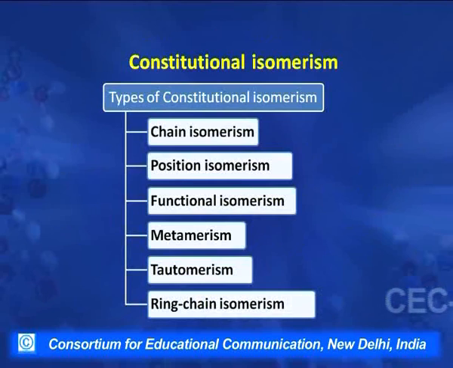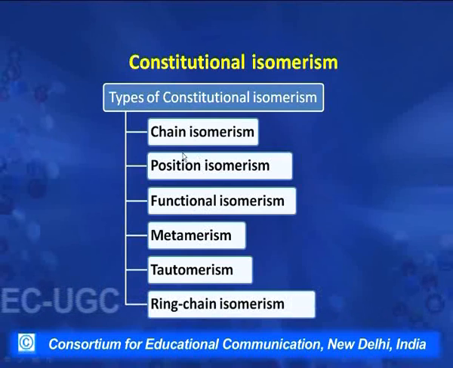Constitutional isomerism is of 6 types basically. They are chain isomerism, positional isomerism, functional isomerism, metamerism, tautomerism and ring chain isomerism. The first 3 types, that is chain, position and functional, are the 3 basic types of isomerism, whereas metamerism, tautomerism and ring chain isomerism are the special cases.